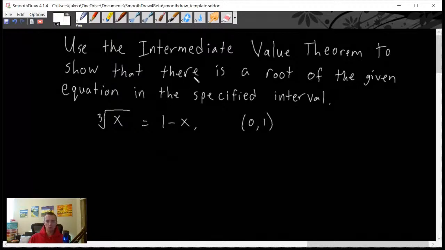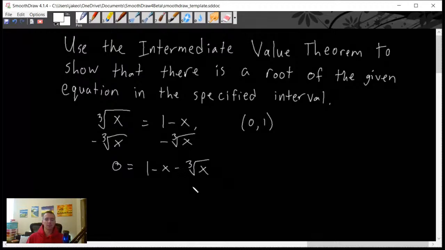First of all, a root implies that there's a point where we have a function that equals 0, right? We don't really have anything equal to 0 here. So what we probably want to do is add or subtract everything over to one side of the equation. So let's subtract the cube root of x from both sides, and we'll get 0 equals 1 minus x minus the cube root of x.